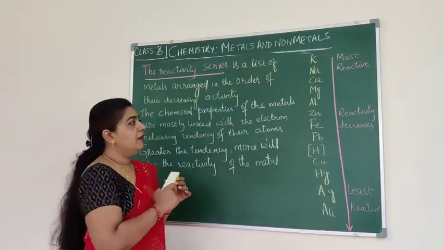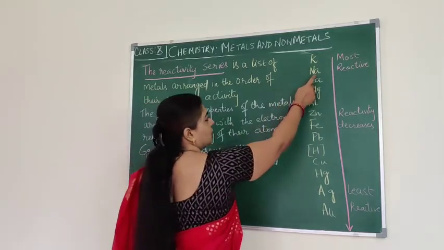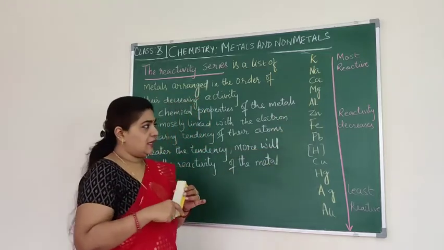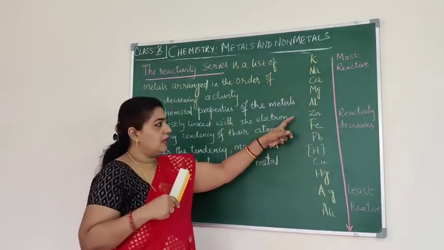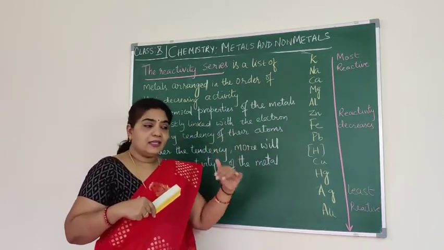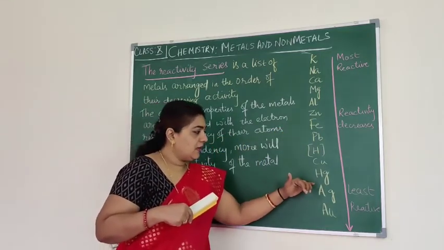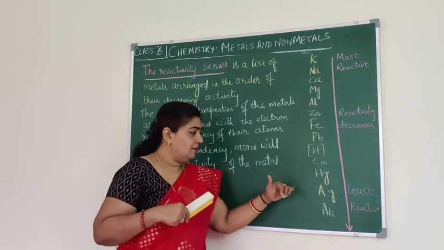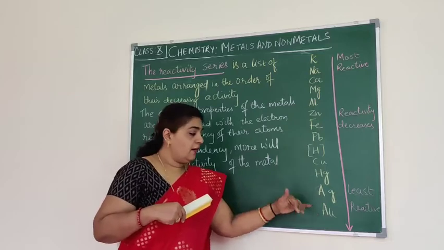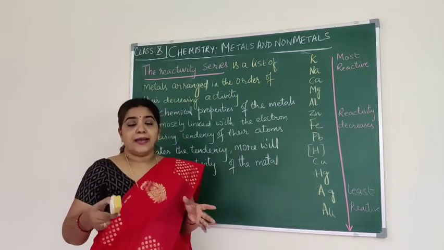If we talk about potassium, sodium, calcium, magnesium, they are most reactive. As it comes down, that is zinc, iron, lead, the reactivity decreases, and when it comes to platinum, mercury, silver and gold, they don't react at all.